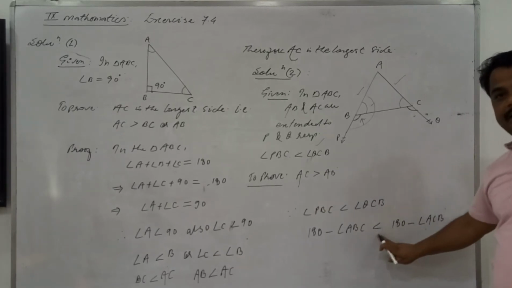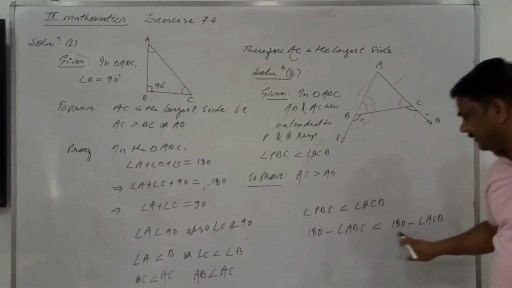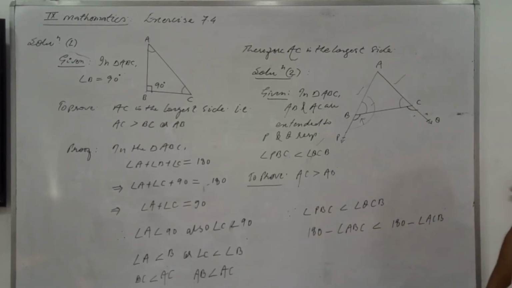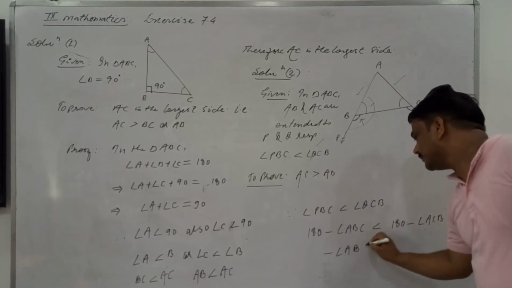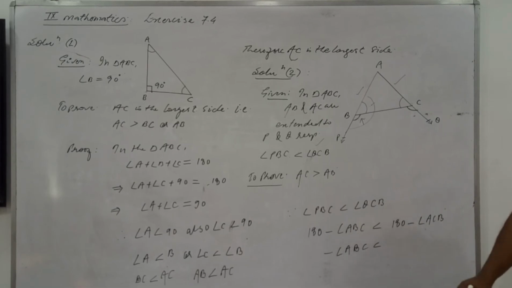So it is an inequality sign. On either side is 180, so from both sides it can be cancelled out. So what will come next? Angle ABC is less than angle ACB.